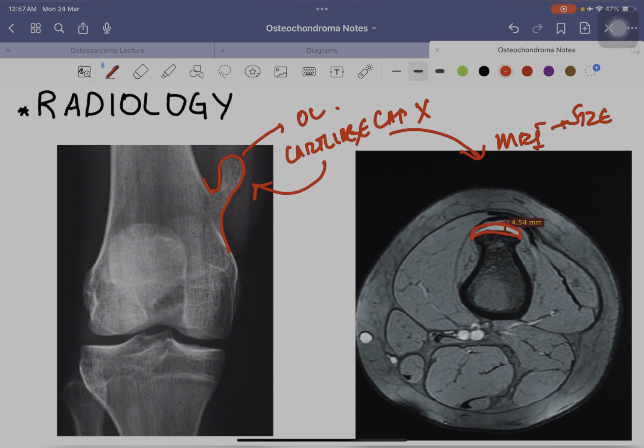Normally the cartilage cap is around 1 to 2 centimeters, or less than 2 centimeters, in adults, and in children it is almost 3 centimeters.